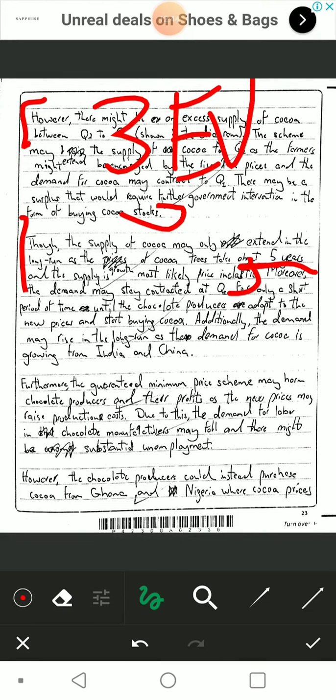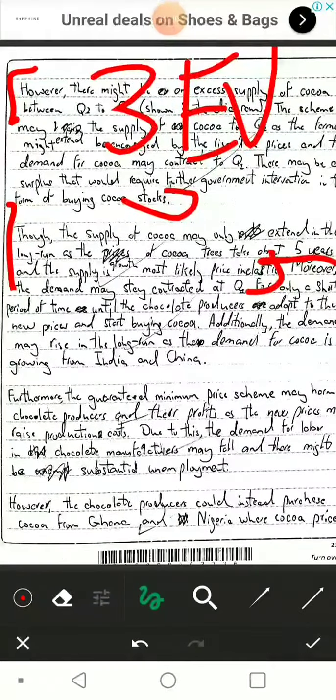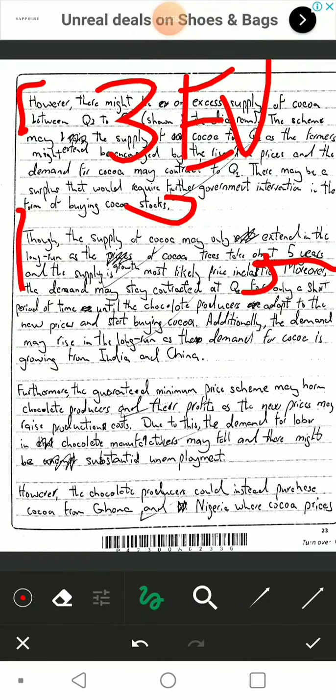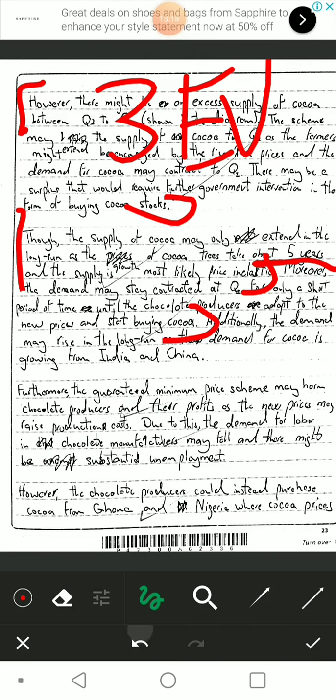Moreover, the demand may stay contracted at Q1 for only a short period of time until the cocoa producers adapt to the new prices and start buying cocoa. I mentioned that the demand may stagnate, remain the same, but it could also rise. Therefore, there may not be a surplus after all. Okay, I did not mention the reasoning behind it, but the fact that I mentioned it always implies it. However, I wouldn't earn an analysis mark here.